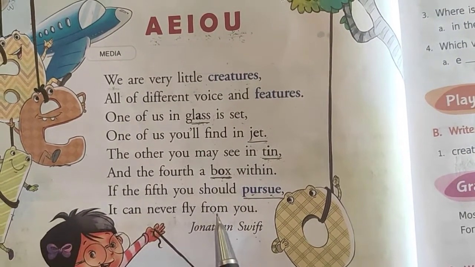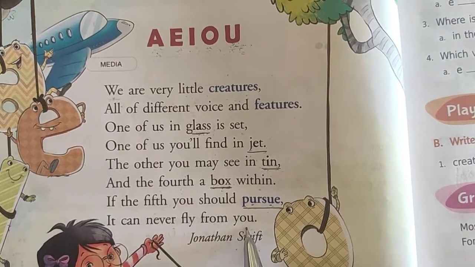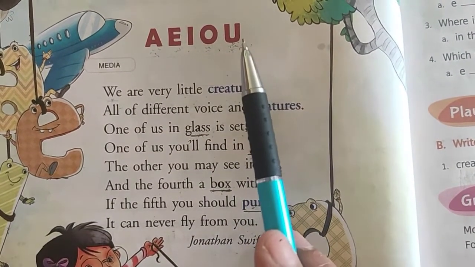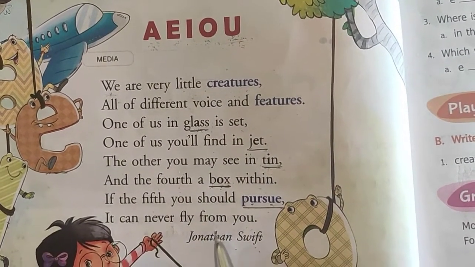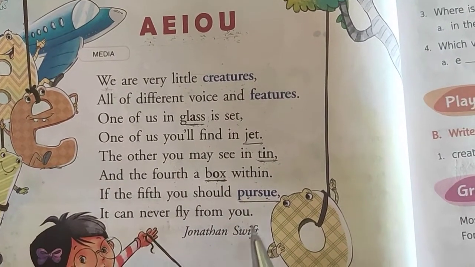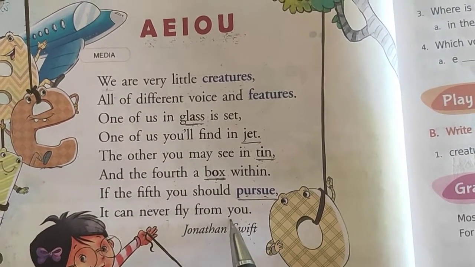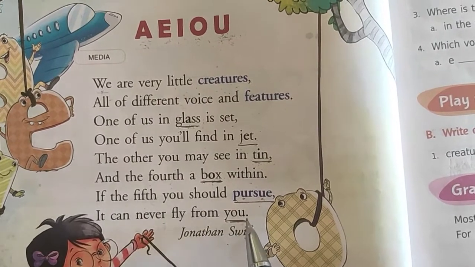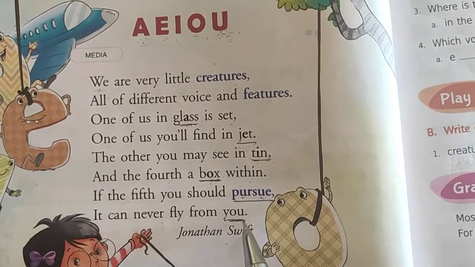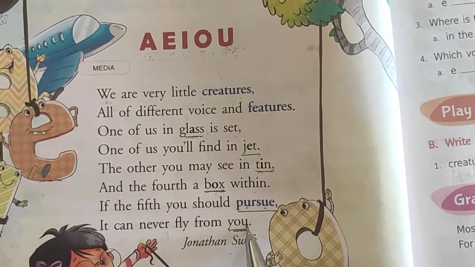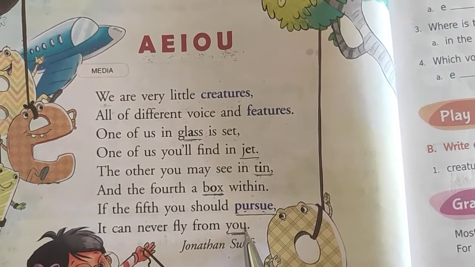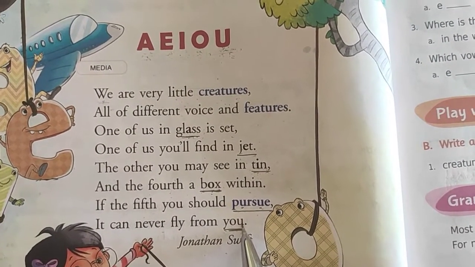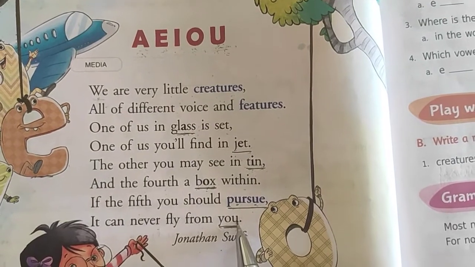It can never fly from you. Now the poet is saying that the vowel U can never go from the word U. In the word U itself, like you can see here the word U, you can find the vowel U. So it can never fly away. It can never go away from the word U.